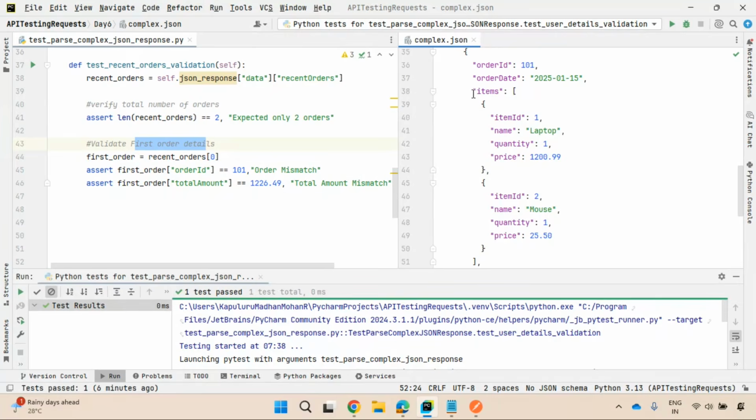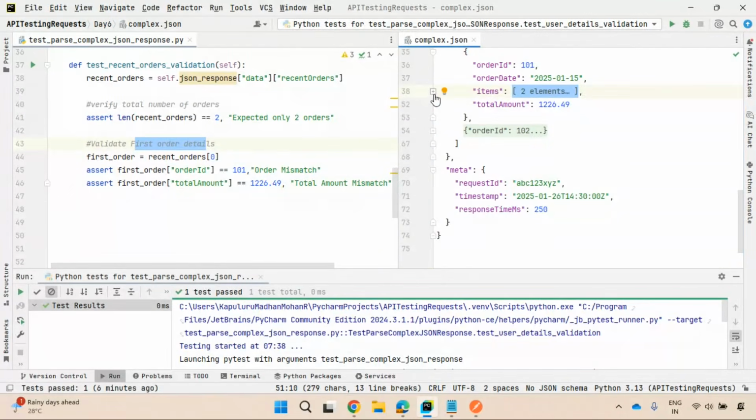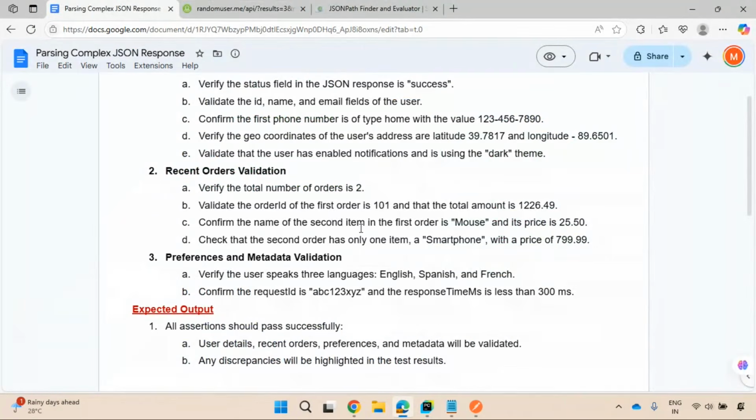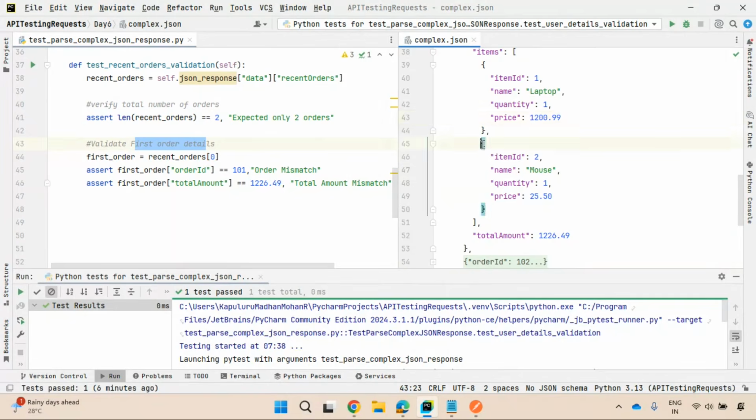So this first order having 2 items, where it is available in the items array, items object, right? In the items object, I have 2 elements. Is it right? So they are expecting second item name in the first order, it should be mouse. Second item is this. Second element in this items array. This second item will have the name mouse or not. This is what their expectation.